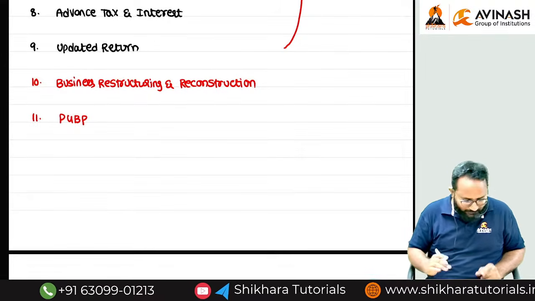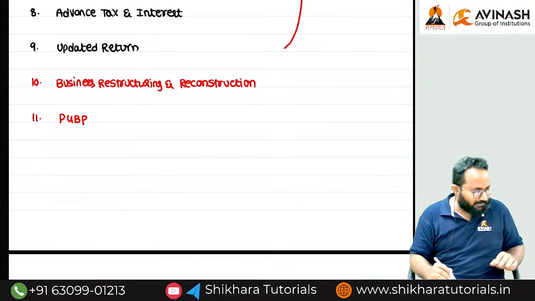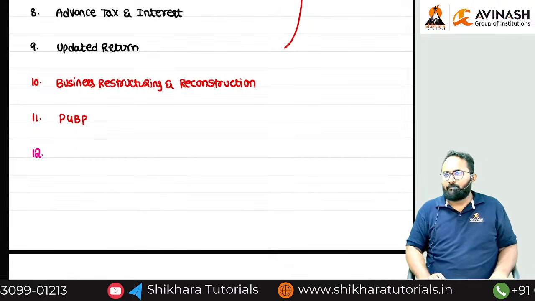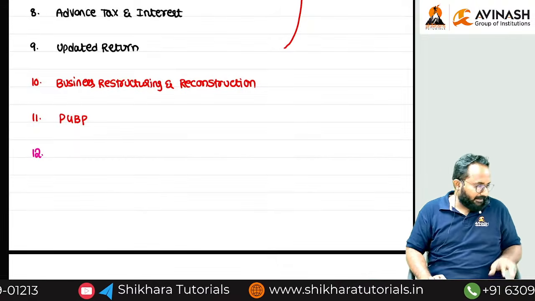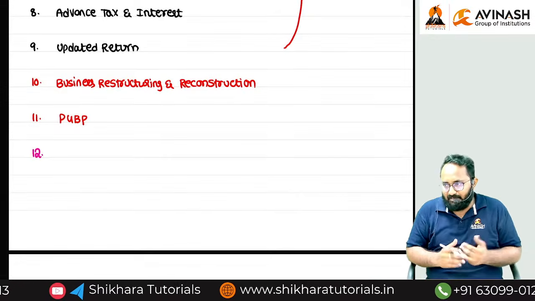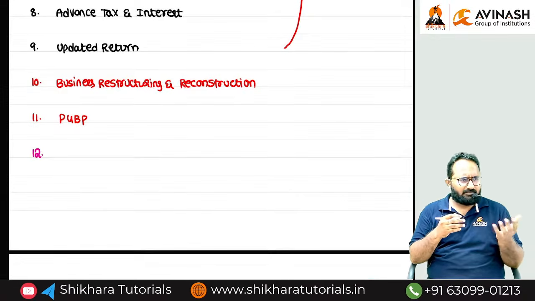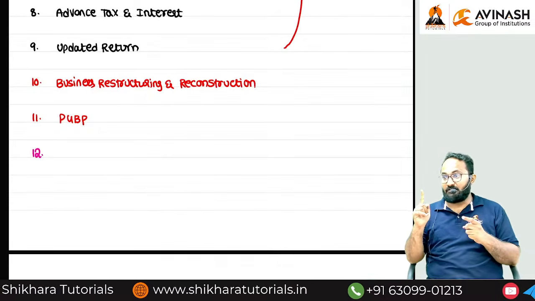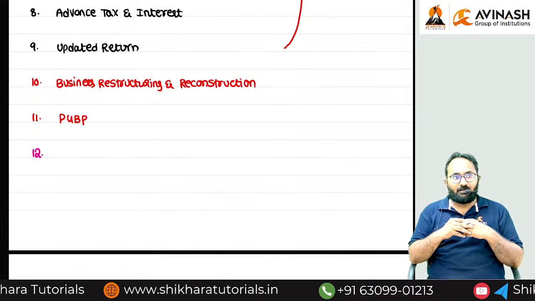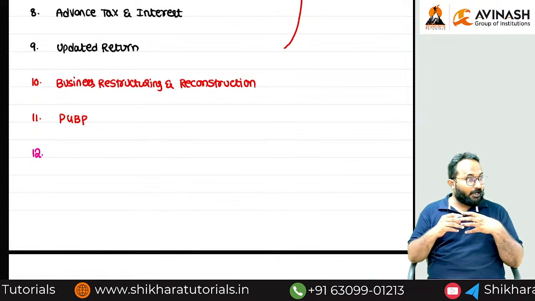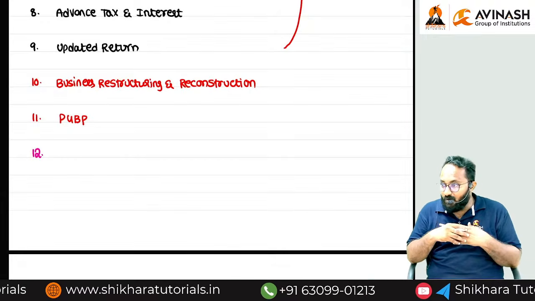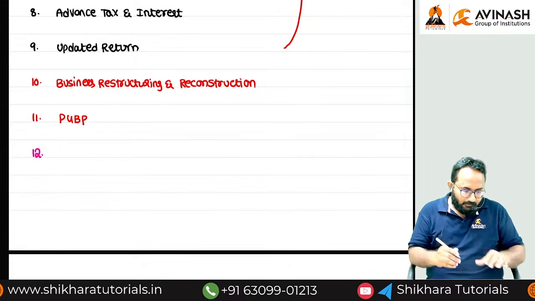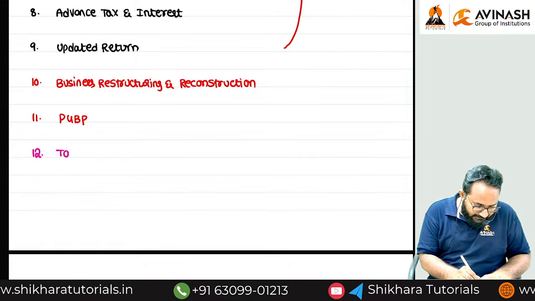So the 11th is done, now the 12th. The connecting thing, I think you know from intermediate itself: if your business turnover crosses 1 crore, or profession gross receipts cross 50 lakh, we have to go for an audit. That audit is called the tax audit. So we will discuss the tax audit chapter.